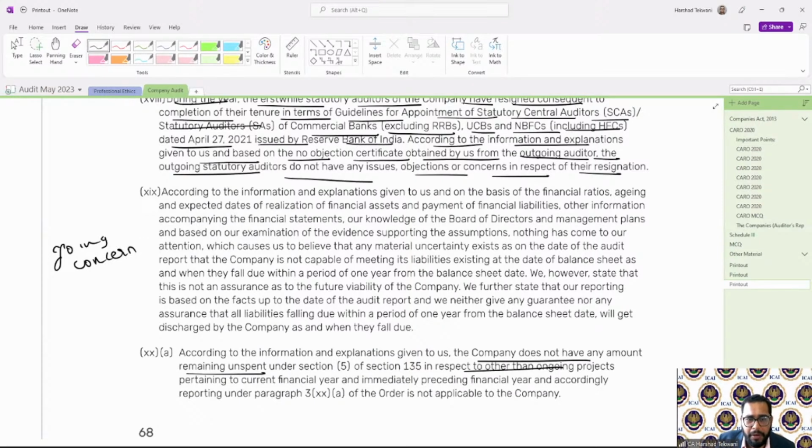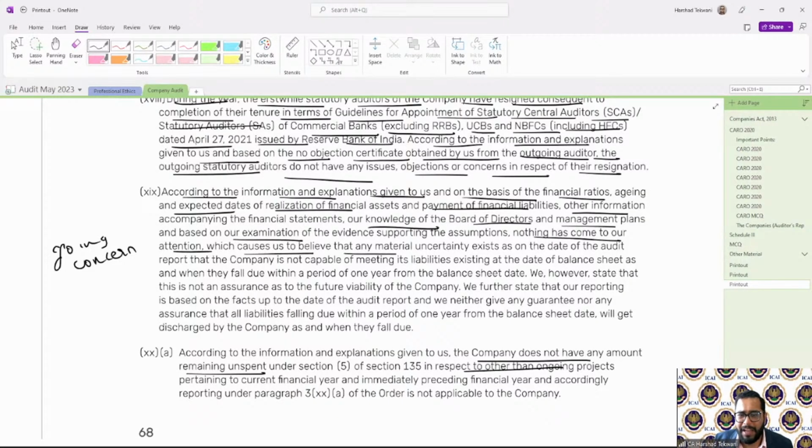So see how it is there. According to the information and explanation given to us, on the basis of financial ratios, ageing, expected date of realization of financial assets, payment of liabilities, other information, okay, our knowledge of the board of directors and management plan, based on our examination, nothing has come to our knowledge and attention which can cause us to believe that any material uncertainty exists as on the date of the audit report or the company is not capable of meeting its existing liabilities.